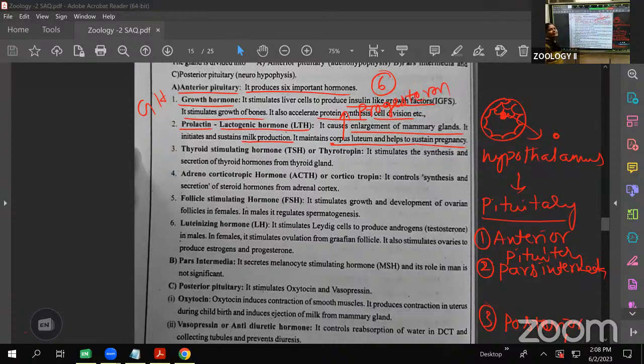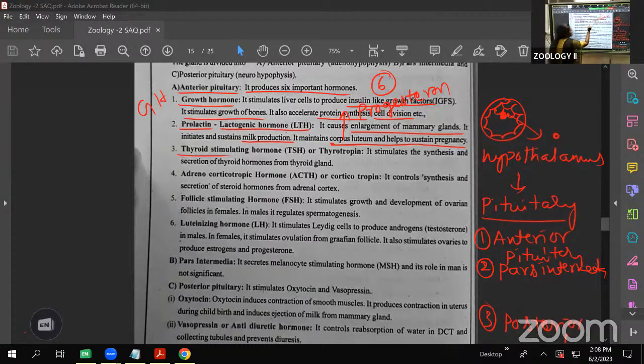If the egg is fertilized, the progesterone hormone is continuously secreted. If the egg is not fertilized, at that time the corpus luteum disintegrates and forms a scar-like structure that we call the corpus albicans. That is about prolactin.